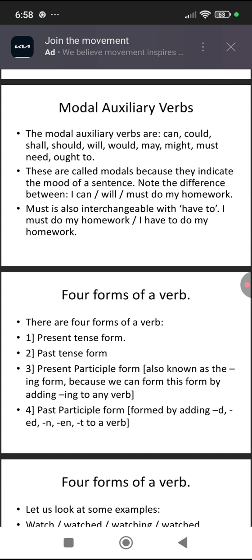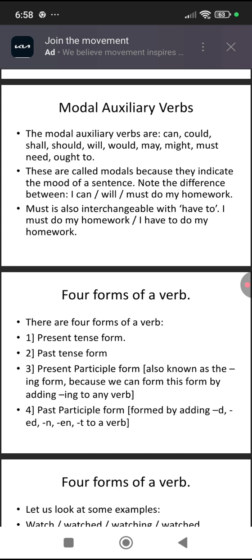The modal auxiliary verbs are can, could, shall, should, will, would, may, might, must, need, and ought to. So, these are well known words. Everybody uses them almost every day in their speech and writing. So these are called modals because they indicate the mood of a sentence. Notice the difference between I can, will, must do my homework.